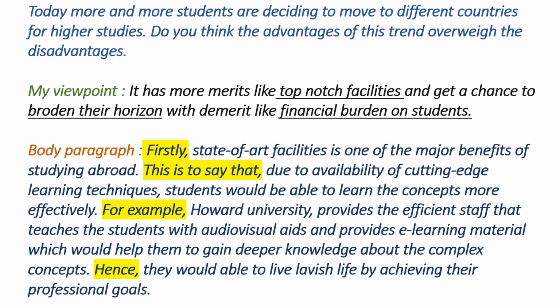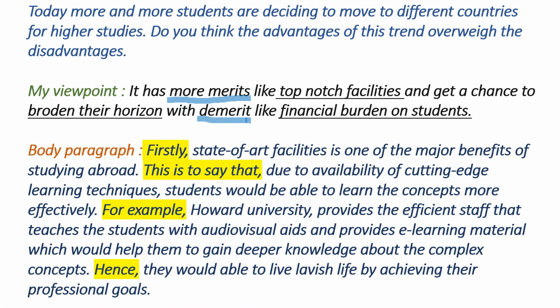So here my viewpoint is, it has more merits like top-notch facilities and a chance to broaden my horizon, with a demerit like financial burden on students. So according to me, this trend has more merits like the top-notch facilities, and the students will get a chance to broaden their horizon, with a demerit like financial burden on the students. So let us discuss the easiest way to form the paragraph so that you can achieve your desired target.